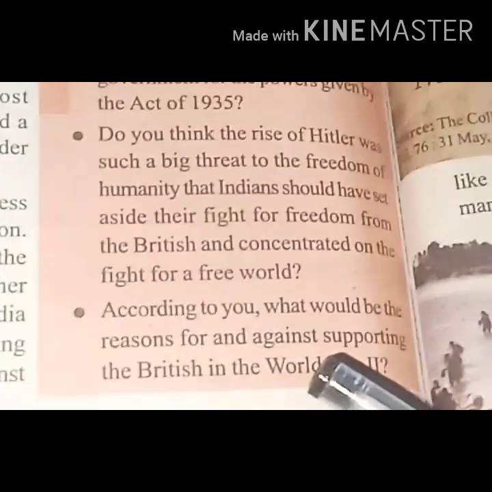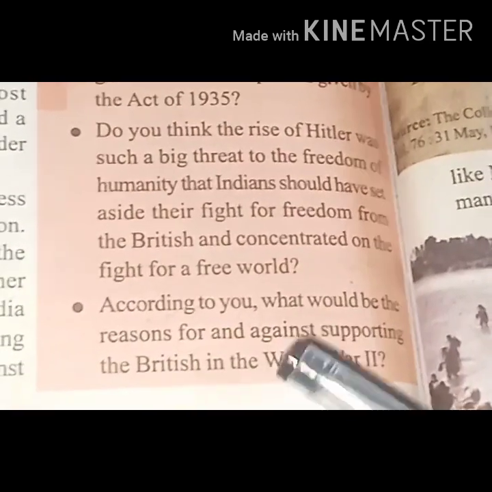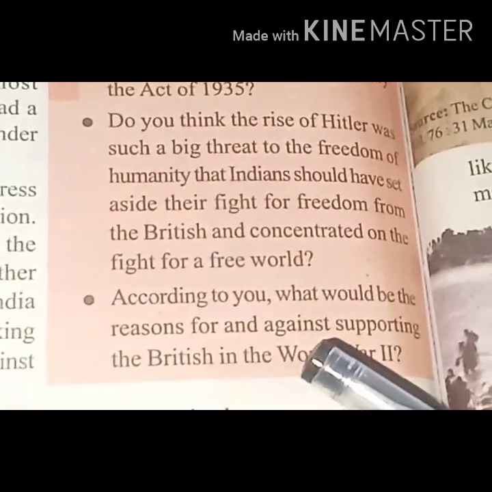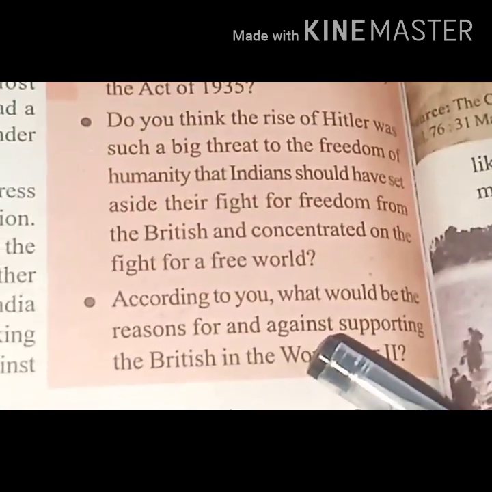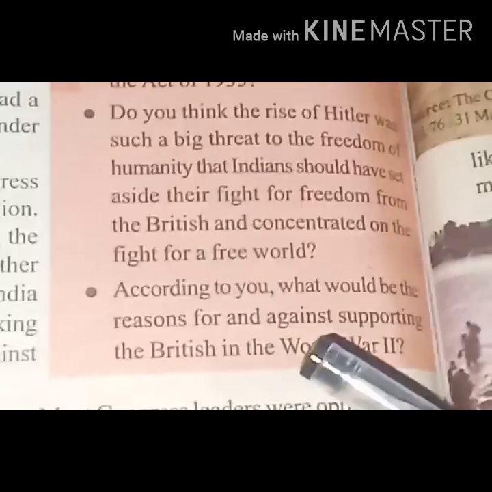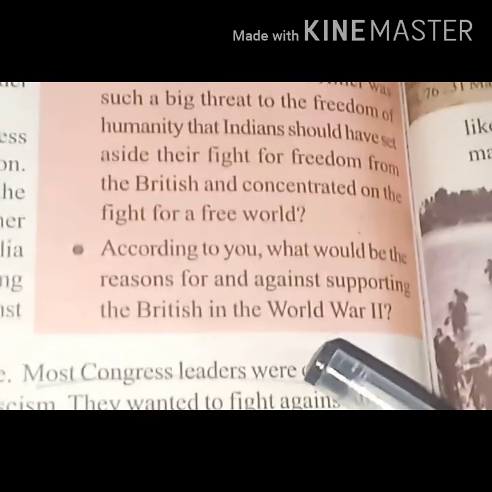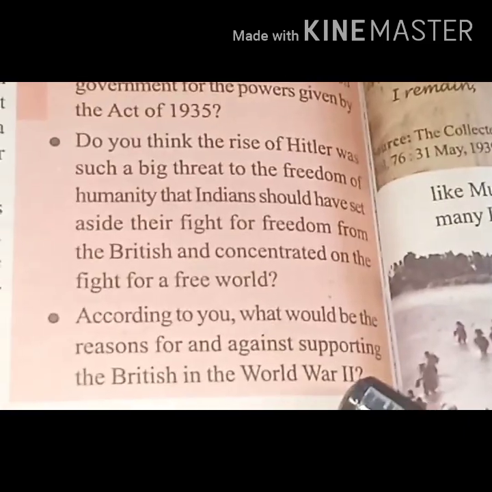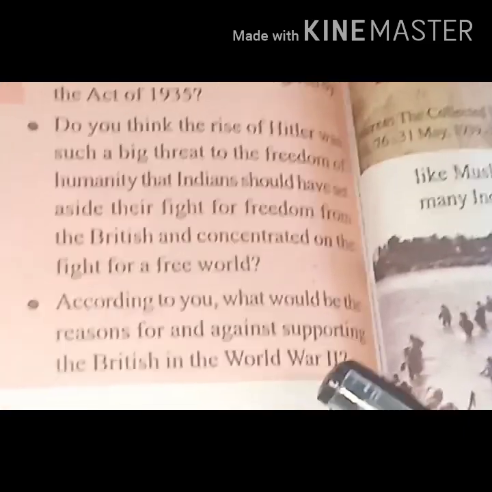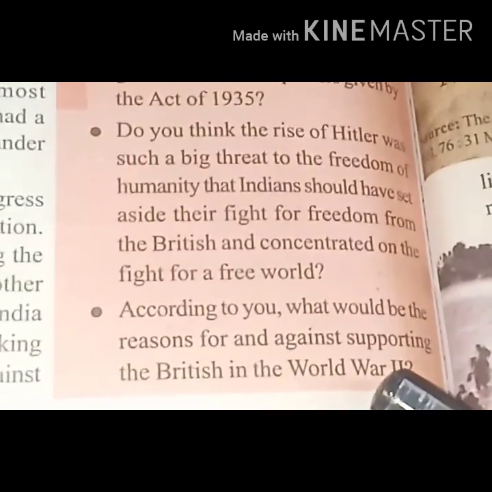And what is against? That means, why should we be against? Because the British were not ready to give India full freedom even after the end of World War II. That's why some Congress leaders were not interested in supporting the British in World War II.